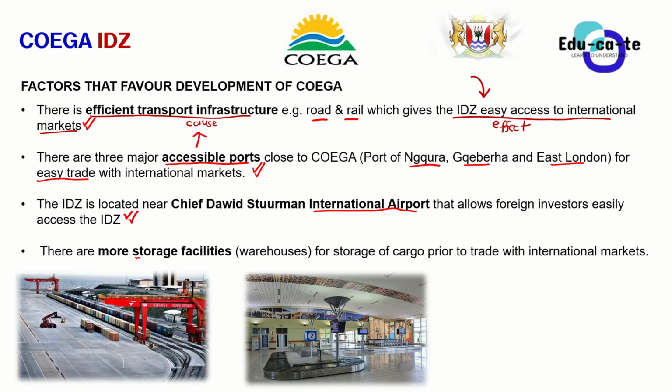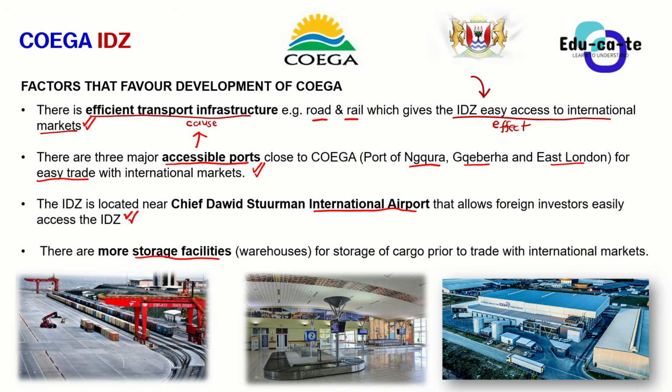And then one other factor that favors the development of the Coega ITZ is that there are more storage facilities as well. So there are a lot of storage facilities. For example, we have got this one. I think this is known as CCH Cold Chain. Yeah, CCH Cold Chain. So this is a storage facility that is storing, I think, agricultural products or crops.